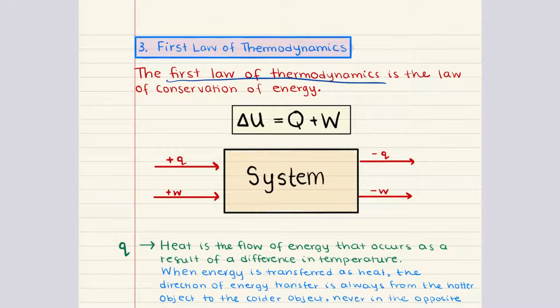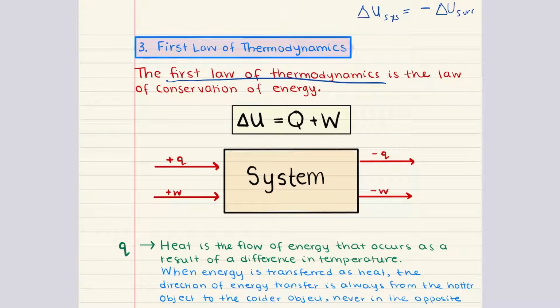This is expressed as delta U of the system is equal to the negative delta U of the surroundings. Again, meaning that if the system loses energy, the surroundings must gain it, and vice versa. Any energy lost by the system is gained by the surroundings, and any energy gained by the system is lost by the surroundings, and the total energy of the universe is always conserved. Now, with that, let's begin to focus on how this applies to a system.